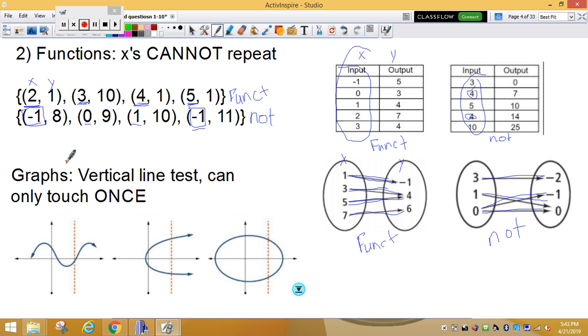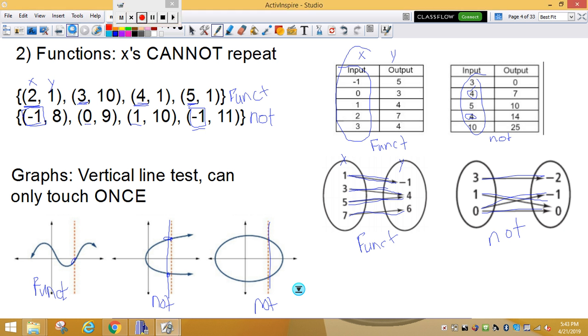And then for graphs, you do something called a vertical line test. That means you draw a straight vertical line up and down, and it can only touch once, okay? So this one is a function because it only crosses that graph once, right here. This one is not a function because it crosses at the top and the bottom. So this one is not. This one also is not because it crosses at the top and the bottom. So again, for number 2, if you missed it, you should have everything on this page written down.